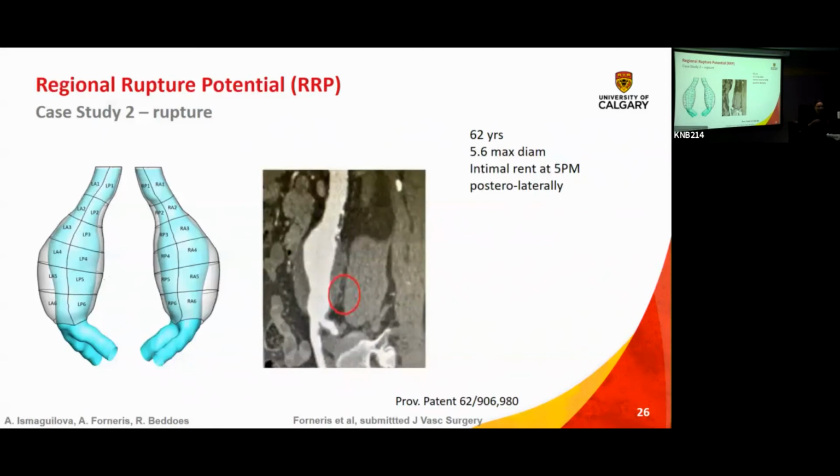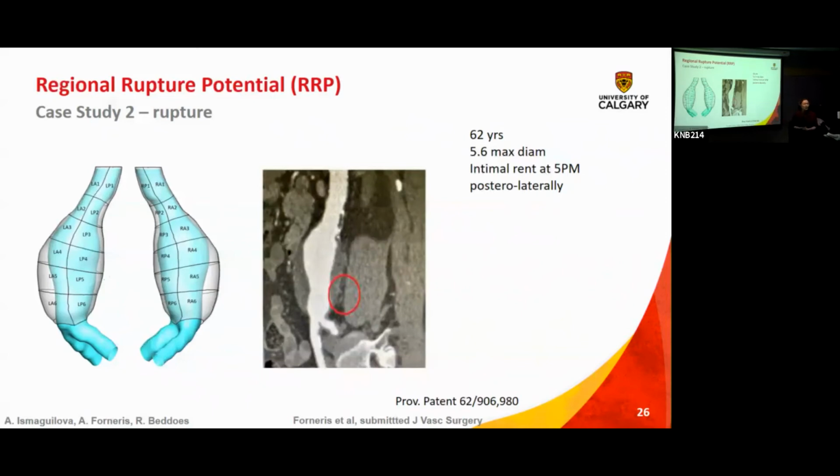So the intimal portion was ruptured, but it had not burst because it was contained by the adjacent structures, as well as potentially some of the structures inside the aneurysm. So it was in essence ruptured, so the patient was wheeled into the operating room.